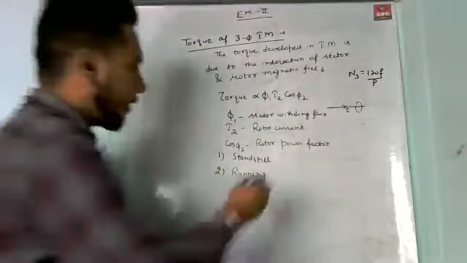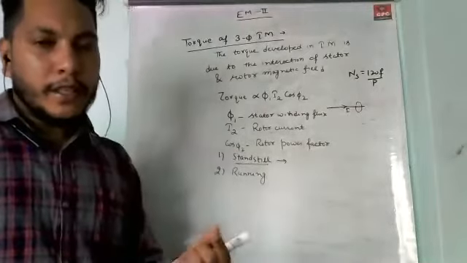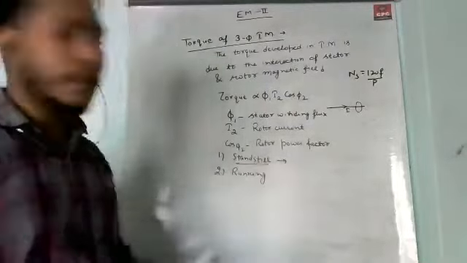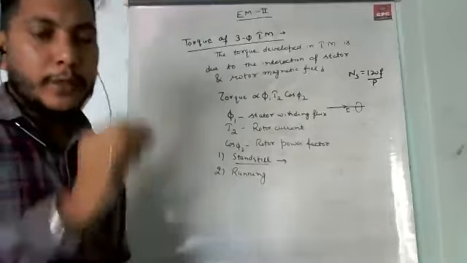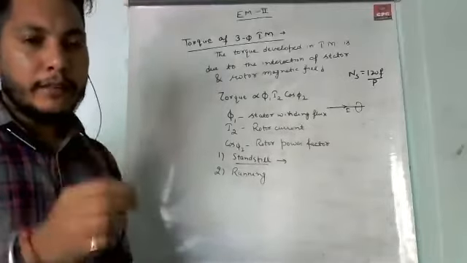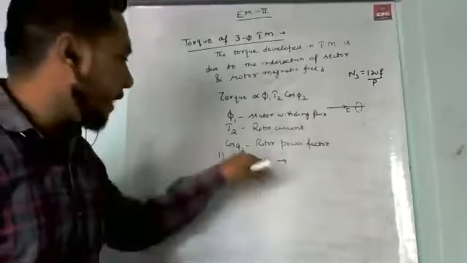The standstill condition is when we give a three-phase supply to the induction motor but its rotor does not rotate. This is the standstill or starting condition. At starting, we give supply only to the stator, but the rotor is stationary.